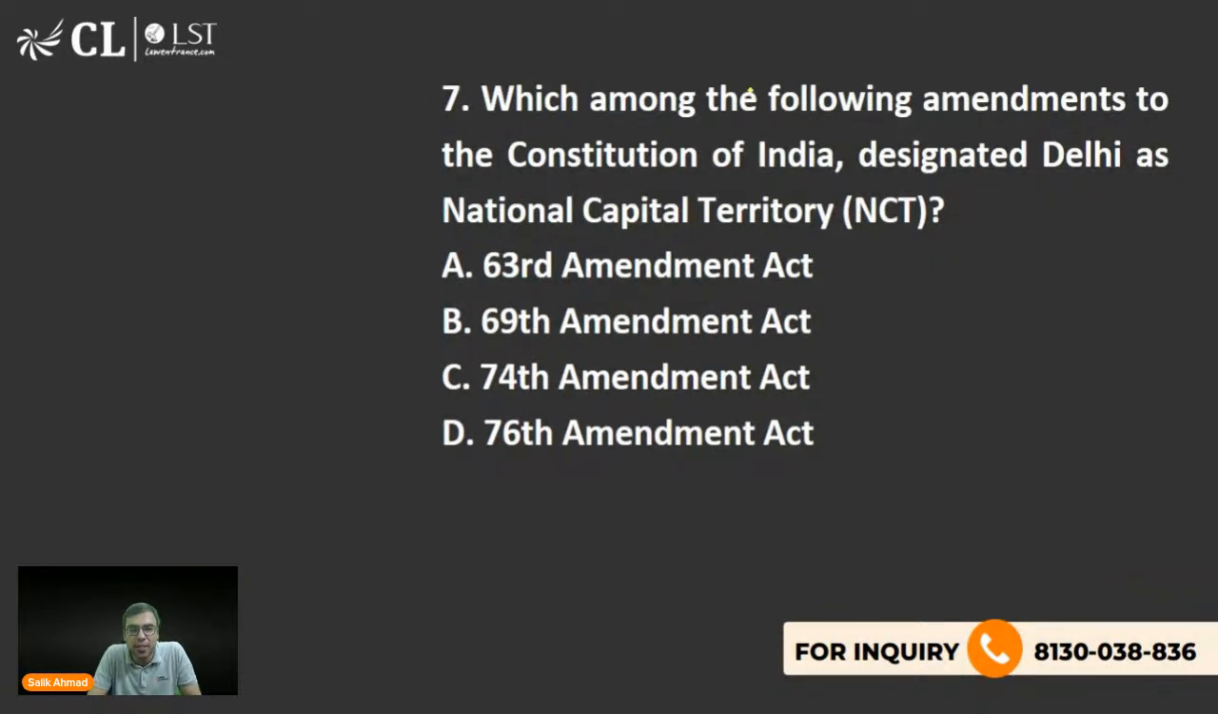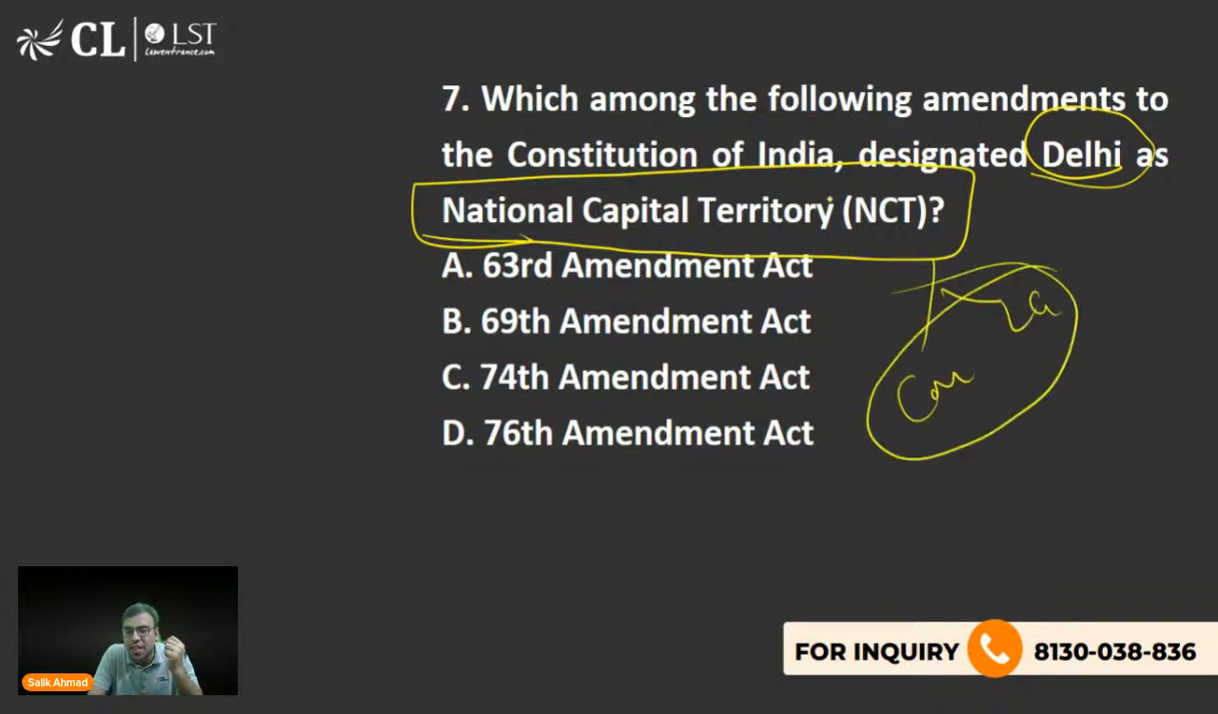Which among the following amendments to the Constitution designated Delhi as national capital territory? Sudha Murthy भी शायद उसी 12 में से, if I'm not wrong. Delhi का current setup है कि there should be a chief minister as well as a lieutenant governor. Which amendment is being talked about? And can you please tell me who is the CM and Lieutenant Governor of Delhi?